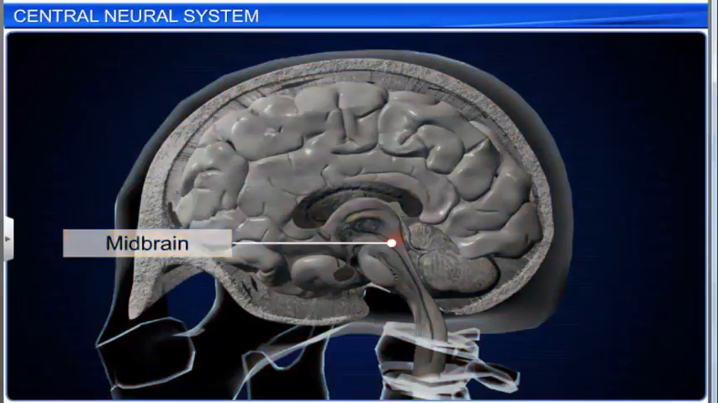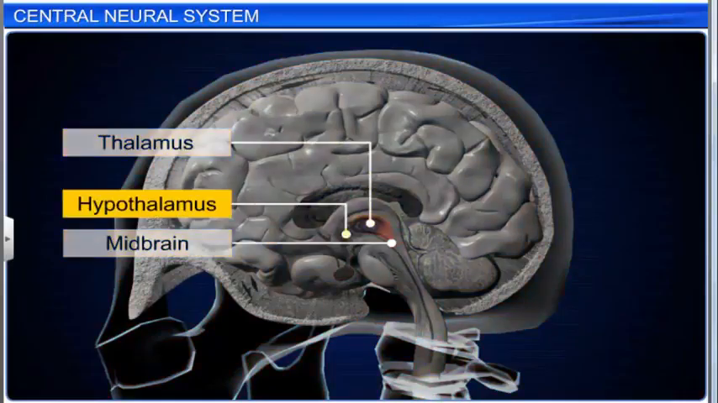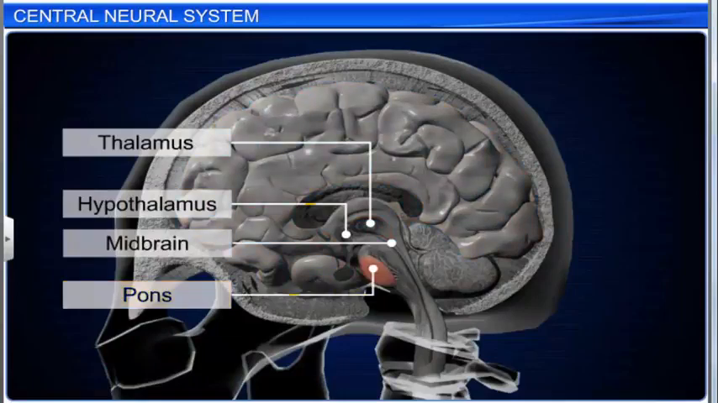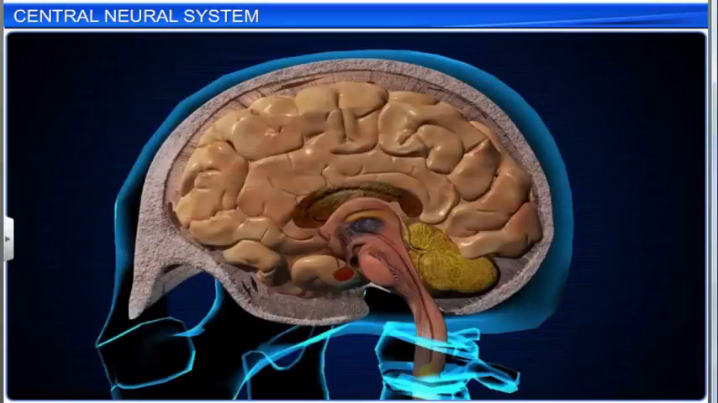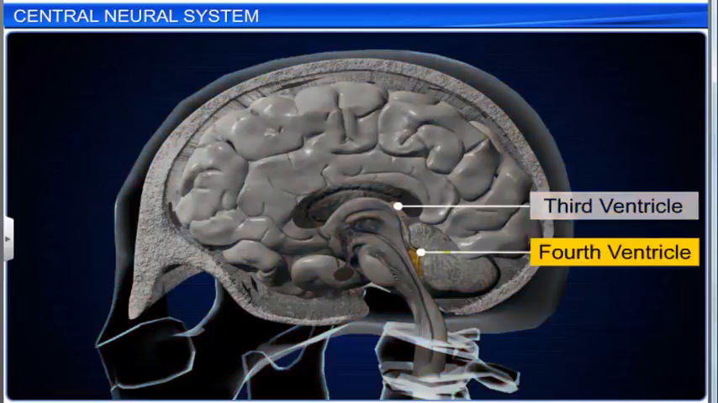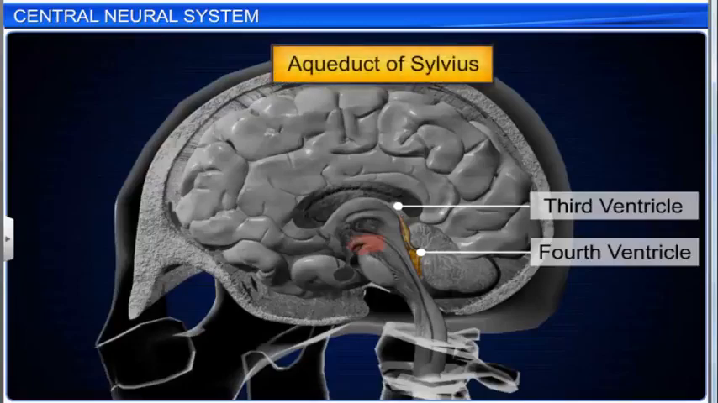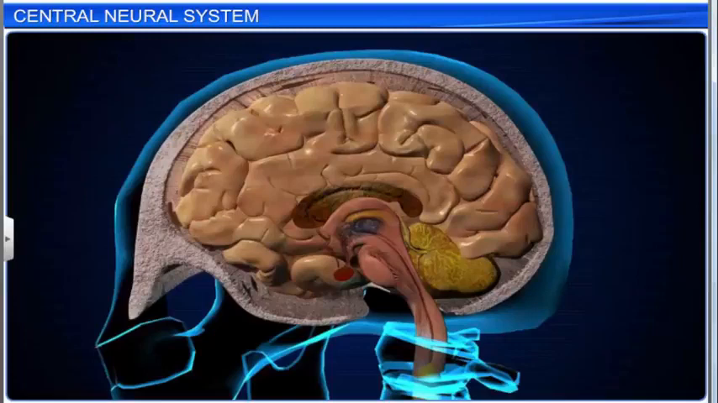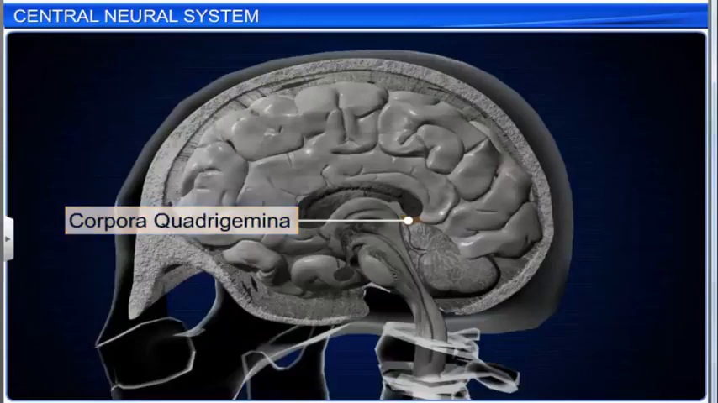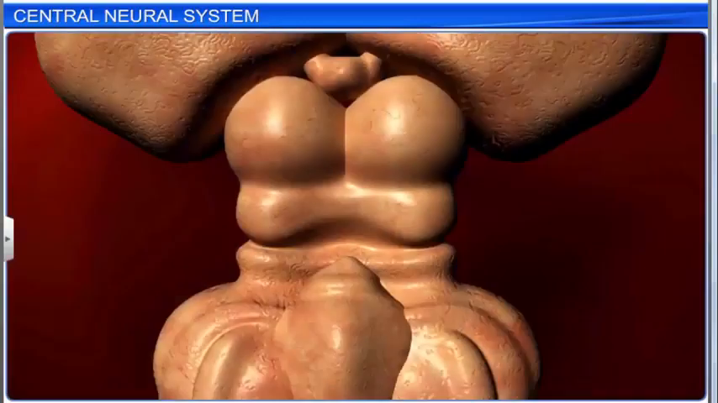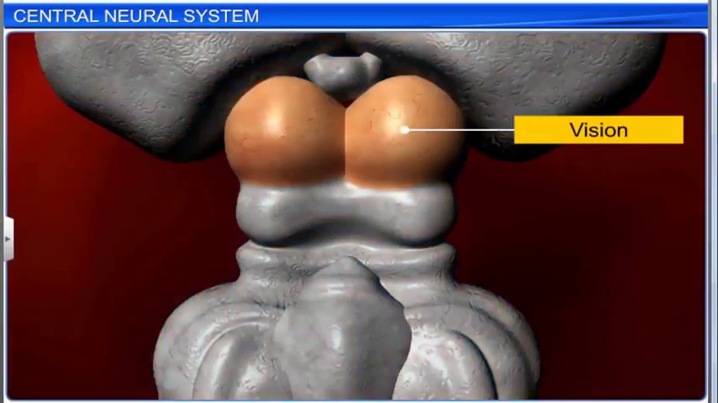The midbrain is located between the thalamus and hypothalamus of the forebrain and pons of the hindbrain. The cerebral aqueduct containing cerebrospinal fluid passes through the midbrain and connects the third ventricle to the fourth ventricle of the brain. It is also called the aqueduct of Sylvius. The dorsal portion of the midbrain consists of 4 lobes called corpora quadrigemina. It contains reflex centers for vision and hearing.